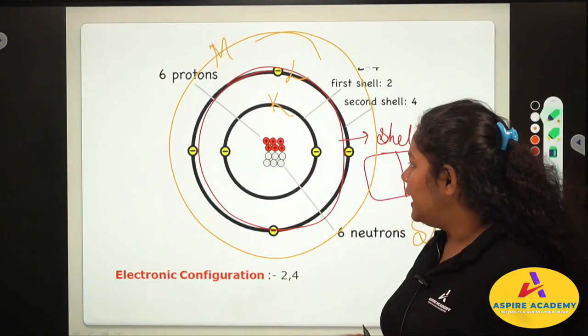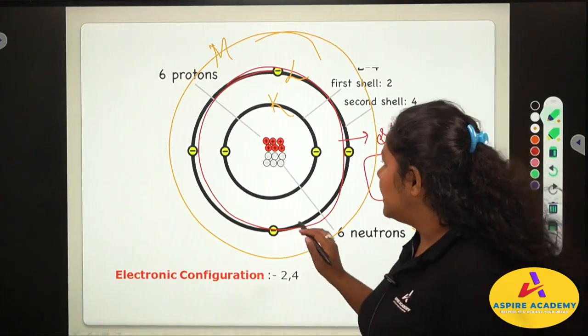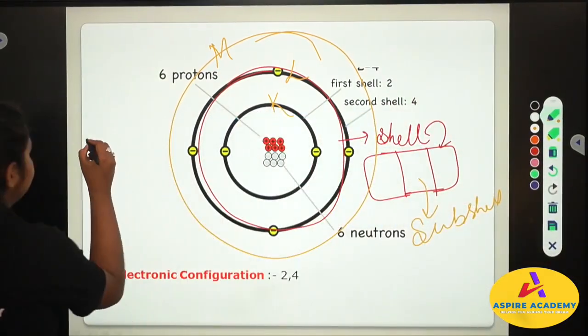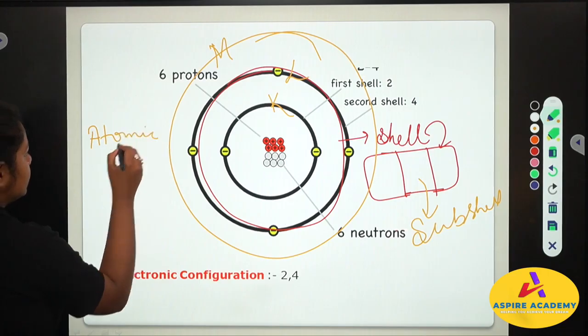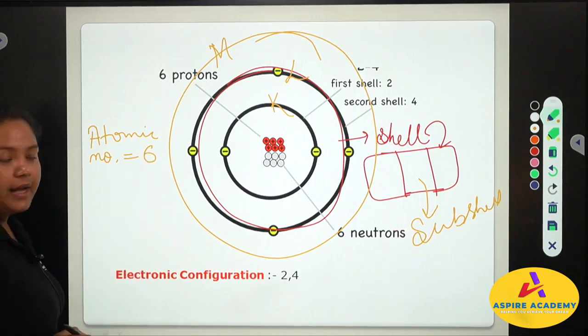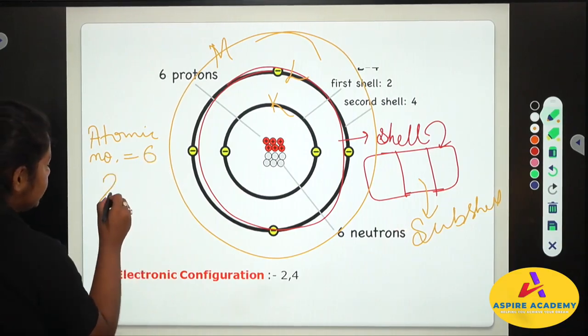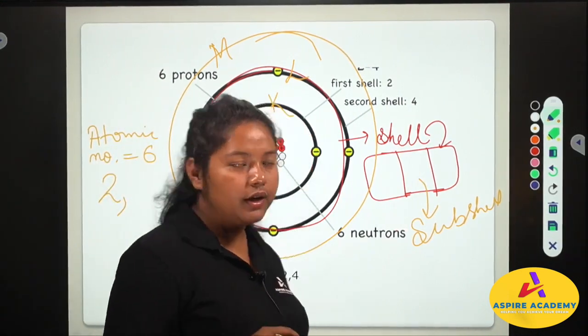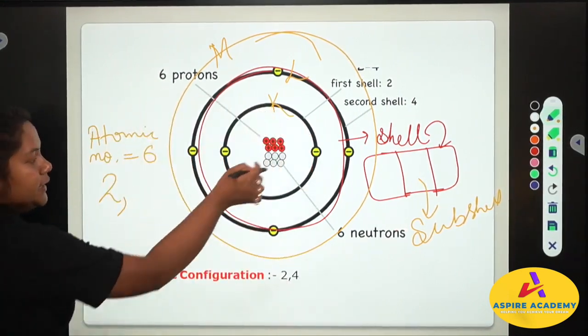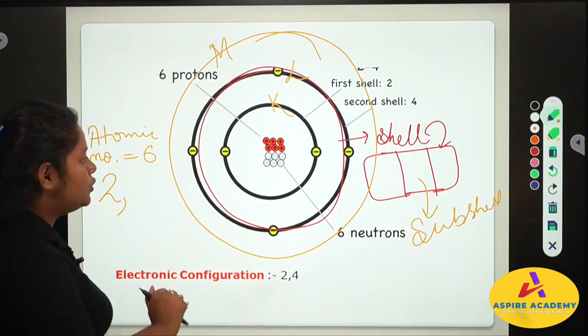So the electronic configuration of carbon: what is the atomic number of carbon? The atomic number of carbon is 6, right? So what will you do? You will divide it. I hope in your class 9 you have learned how to write the electronic configuration. In the first shell you can only place 2 electrons.